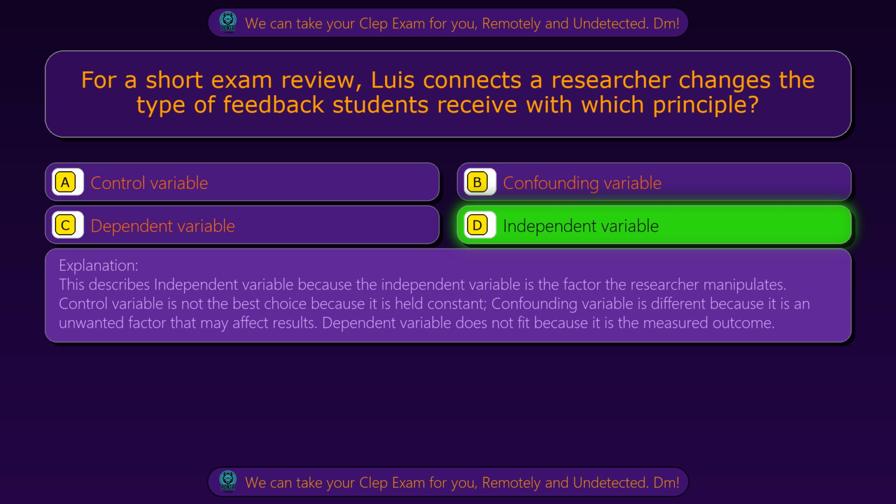Control variable is not the best choice because it is held constant. Confounding variable is different because it is an unwanted factor that may affect results. Dependent variable does not fit because it is the measured outcome.